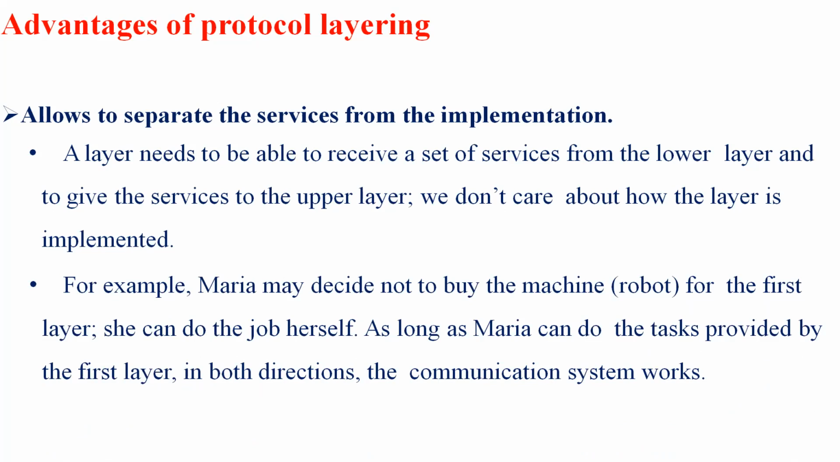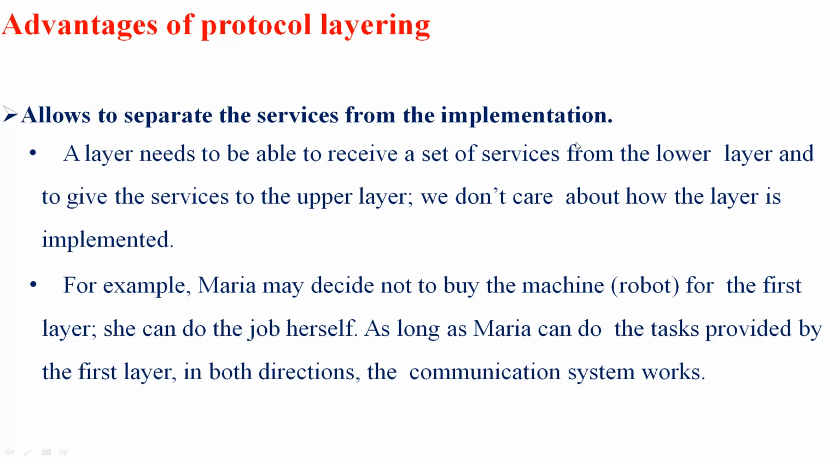For example, in the previous scenario, Maria may decide not to buy the machine. In order to exchange their communication, they don't want to buy the machine called a robot for the first layer. She can do the job herself, as long as she can do the task provided by the first layer in both directions. The communication system works. So they don't think of buying a machine. Instead, she can do the job herself.